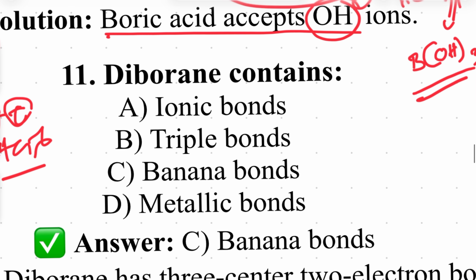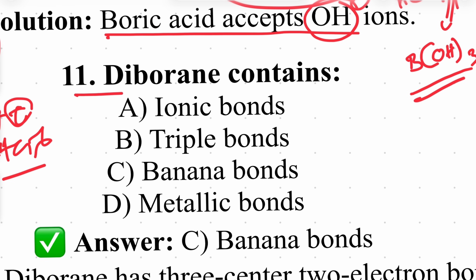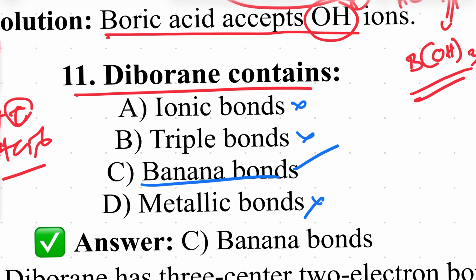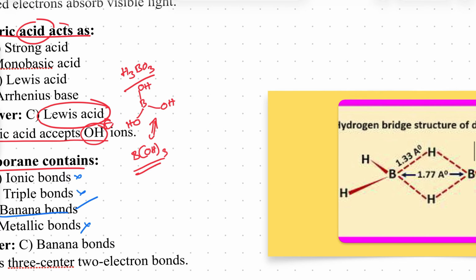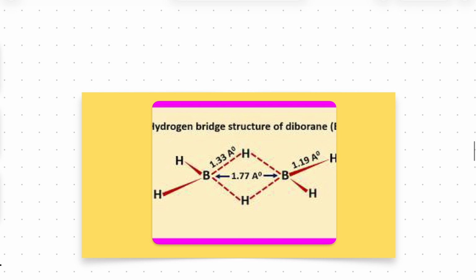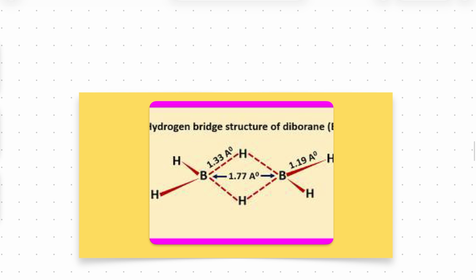Next one. Diborane contains, very important, what? Ionic bonds? No. Triple bonds? No. Metallic bonds? No. But it is a banana bond. We'll see the structure of diborane. Okay, I will show you the structure of diborane. See this? This is the structure of diborane.